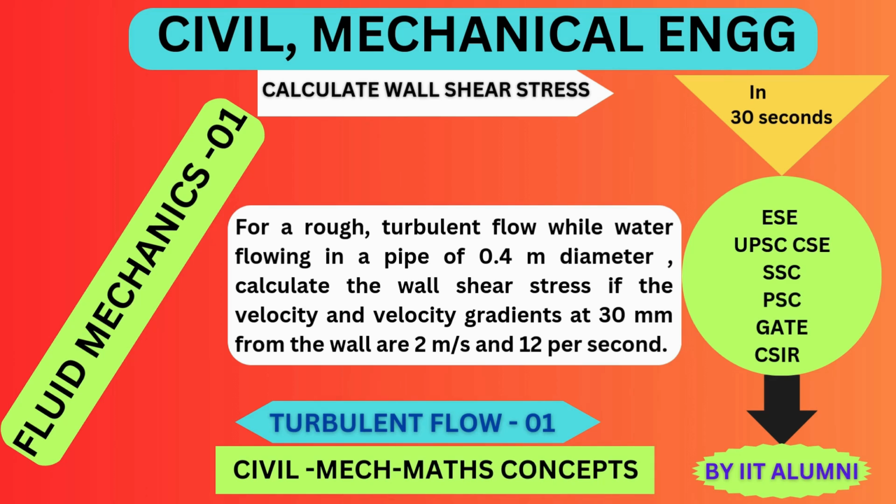And in this, if you see, I have taken a rough turbulent flow in a pipeline with a particular diameter, and it has a velocity gradient, and also at 30 mm from the wall, we have to find out the wall shear stress, which is a very conceptual question and it requires a lot of thinking.